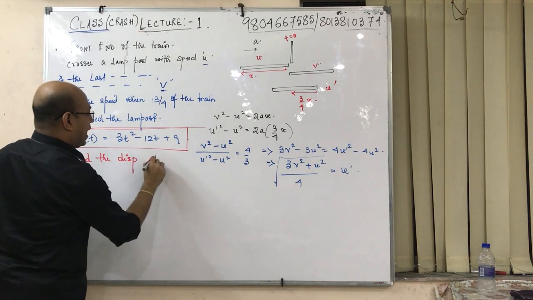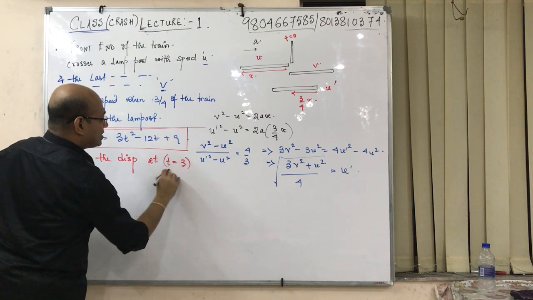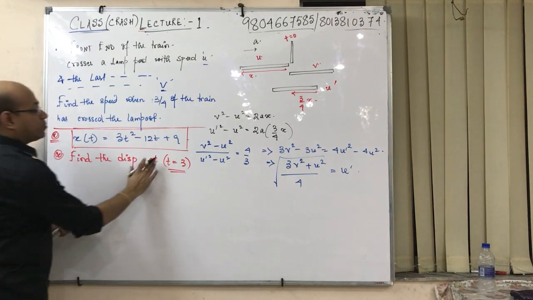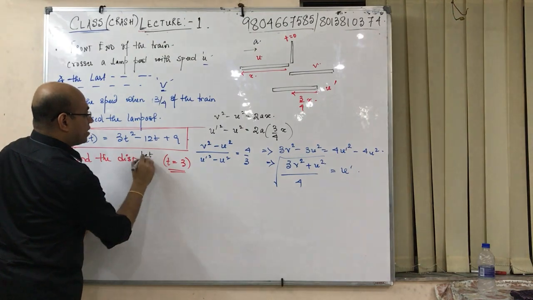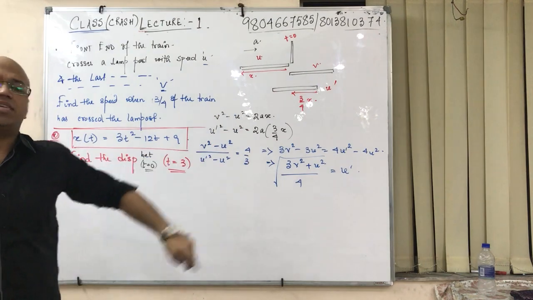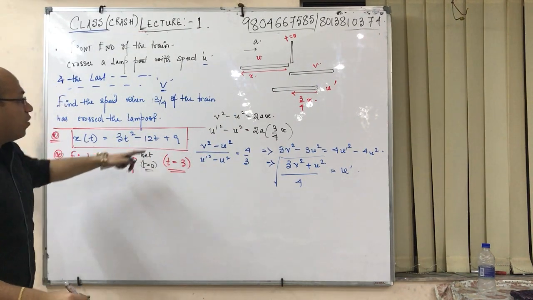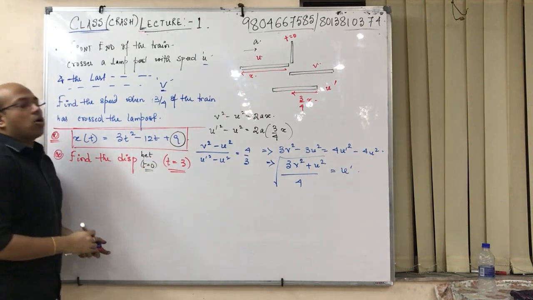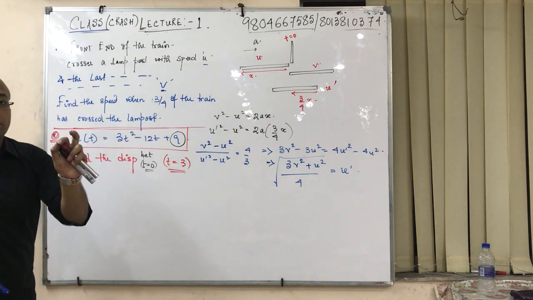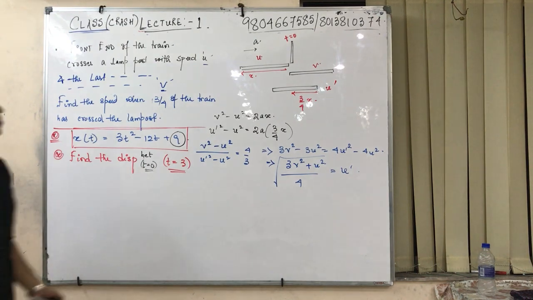Find the displacement at t equals to 3. Now this is a wrong term. You can't say find the displacement at t equals to 3. You can't say find the displacement between t equal to 0 to t equals to 3. This is the correct. In many question papers I have seen find the displacement at t equals to 3. It's a wrong thing. Because over here this is a constant. The constant signifies the body is not at the origin. The body is not at the origin. So how to solve this thing? I will show you.